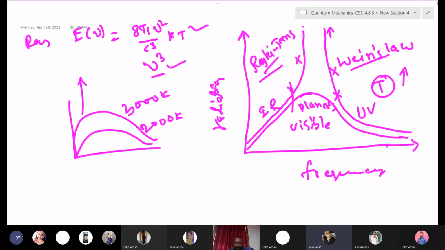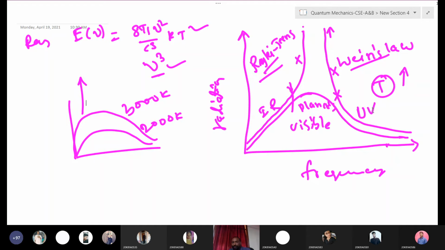Anyone explain Rayleigh's law? What is it explaining here? Rayleigh's law explains the high wavelength and low frequency range. Yes, very good. And Wien's law? High frequency and low wavelength. Yeah, very good.